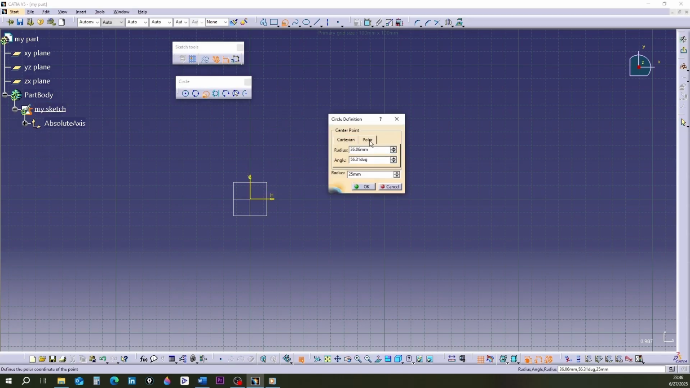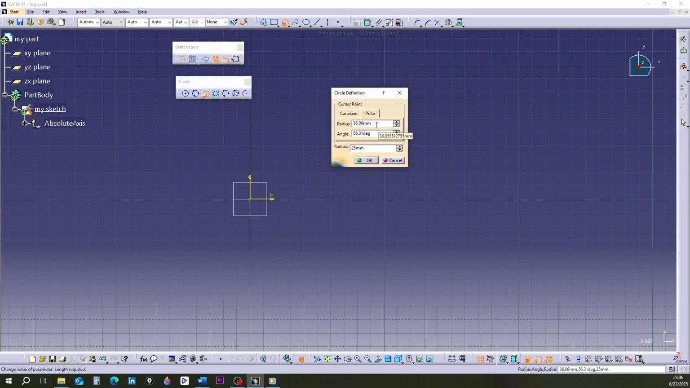In polar coordinates, we also have 3 boxes here. The first 2 boxes, R and angle, are for setting the position of the circle center point. The bottom box R also shows the radius of the circle.